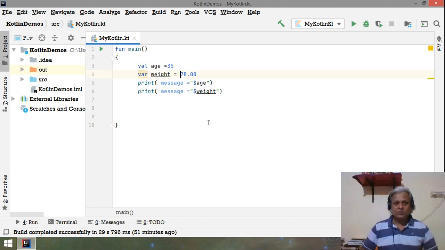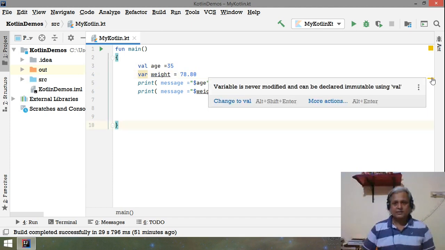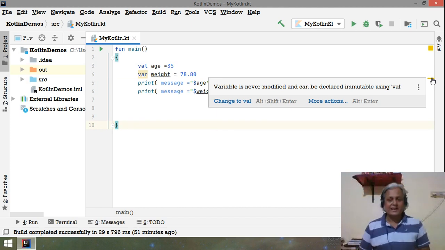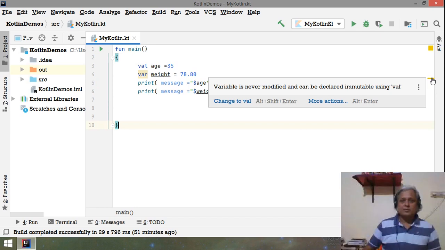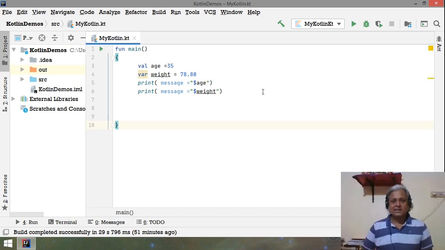Now you see it's saying that the variable is never modified, because I initialized the variable weight with the value 78.80 but I am not modifying it. So if you are not modifying it, why don't you make it immutable using val? But this is what I do not want.